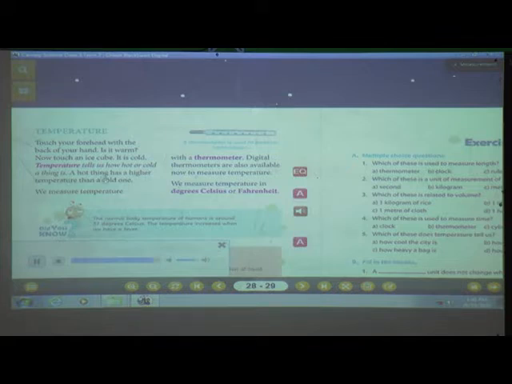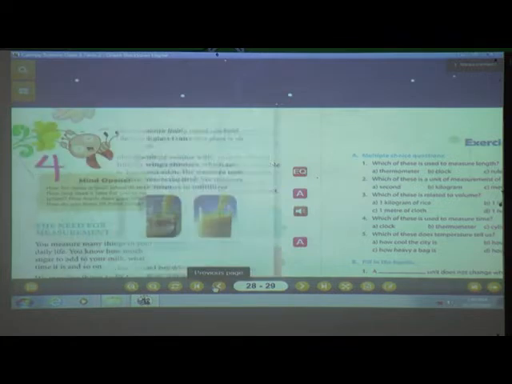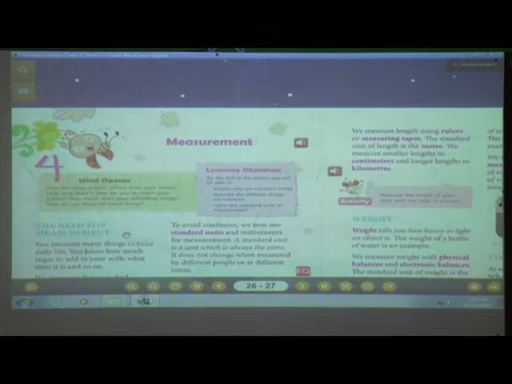A hot room has a higher temperature than a cold one. We measure temperature with a thermometer. Digital thermometers are also available now to measure temperature. We measure temperature in degrees Celsius or Fahrenheit. Okay, here we have completed the reading of 4th chapter.